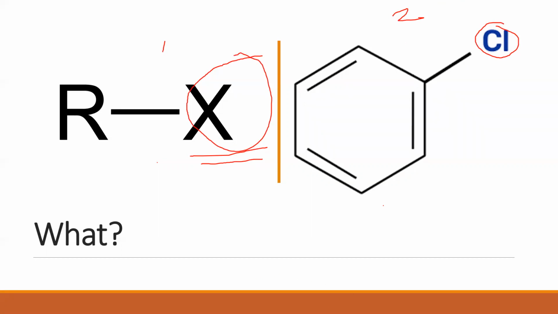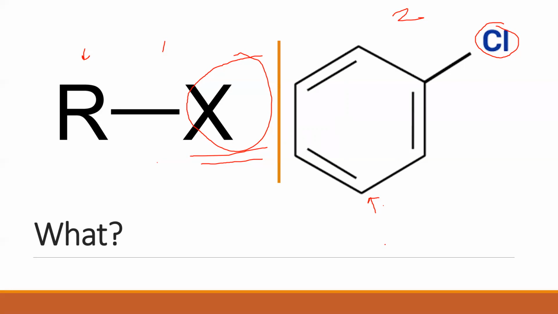Now, what is the difference? The difference is, here I have written something called an R group, and here I have a benzene ring. So the basic difference between these two compounds is: who is that halogen bonded to? What is that R group? Whether it is an R group which is alkyl, or whether it is a group which is benzene. So based on these two differences, we have haloalkanes and haloarenes.